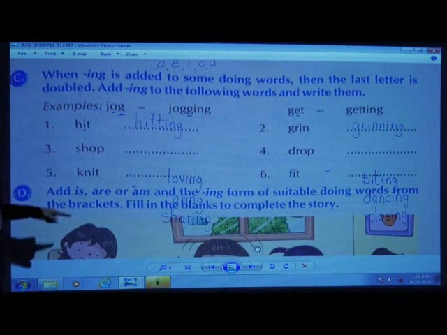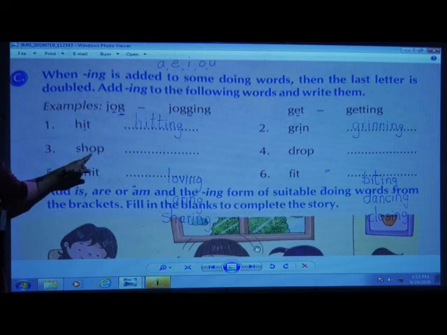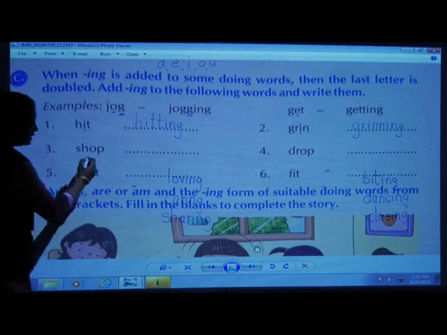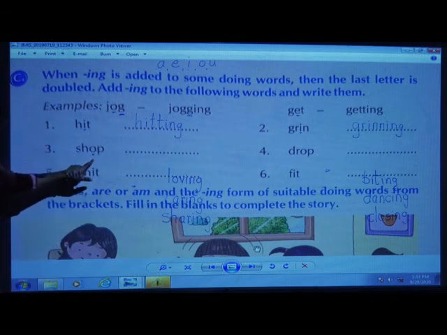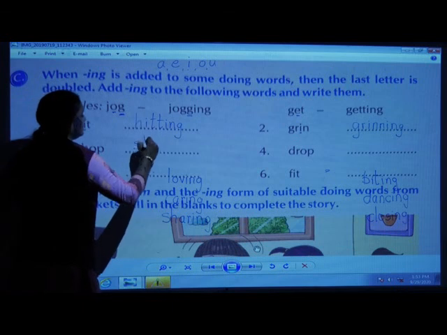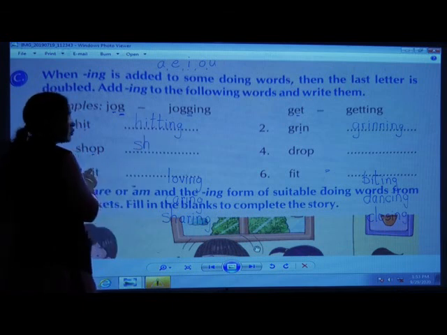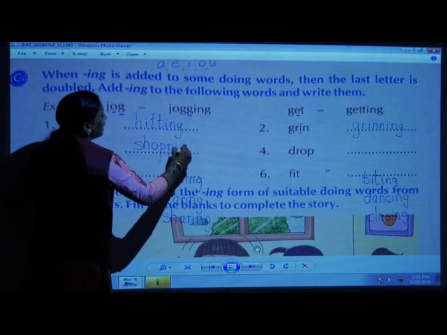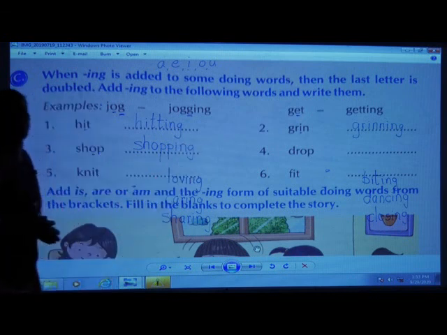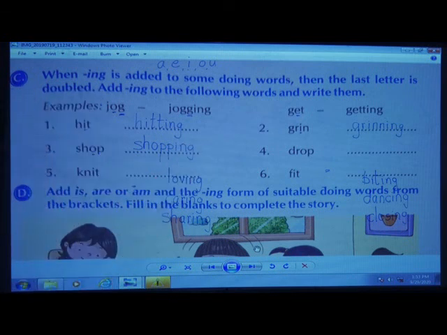The third one, S-H-O-P, shop. Children, the second last again, it's a vowel, right? So when ing is added to this word, S-H-O-P-P-I-N-G, shopping. You have to write in neat and tidy handwriting, children, in your textbook.